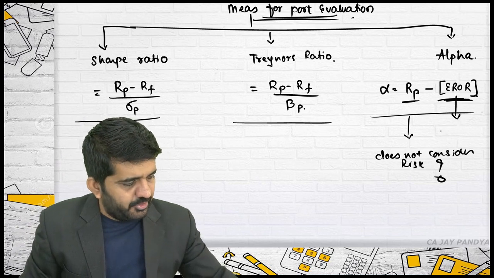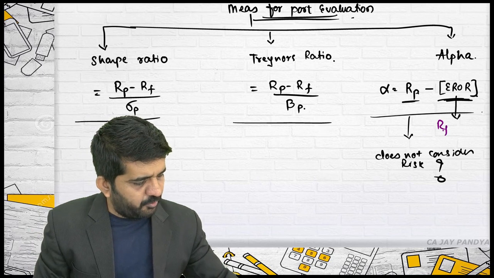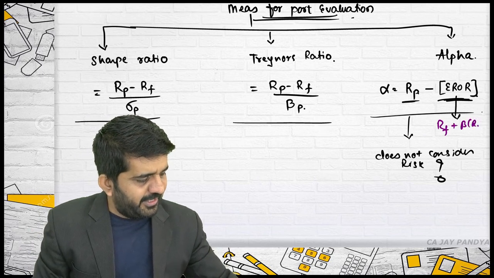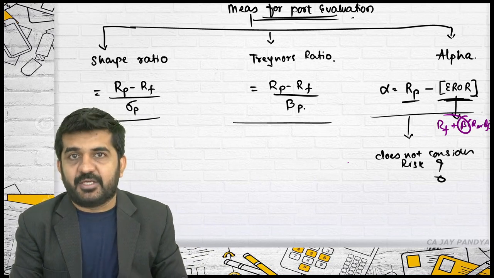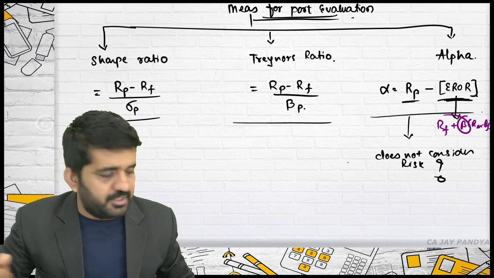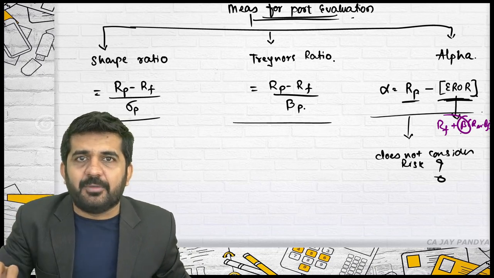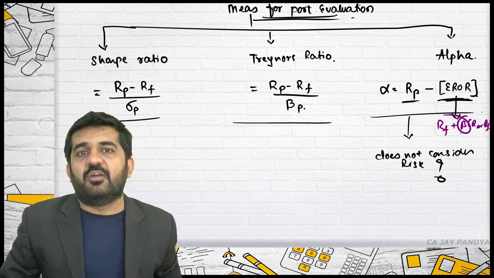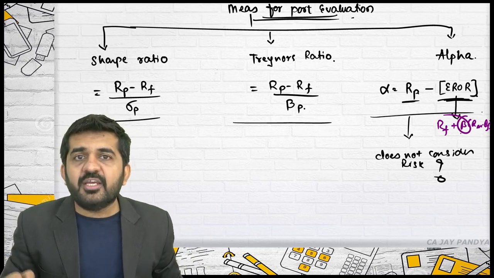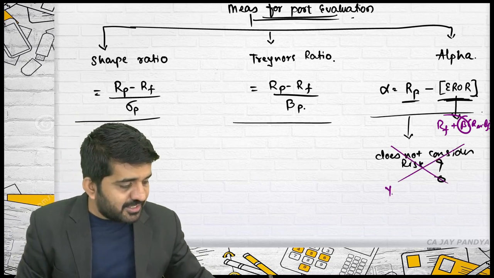Exactly. Is it alright? You are absolutely correct. In expected rate of return, what do you do? RF plus beta into RM minus RF. This is nothing but a systematic risk. So alpha considers systematic risk. And then it says that you should be earning 20%. But instead of 20%, you are earning 25%, so your alpha is 5. So you are incorrect to say that it does not consider the risk. Yes, it considers the risk.